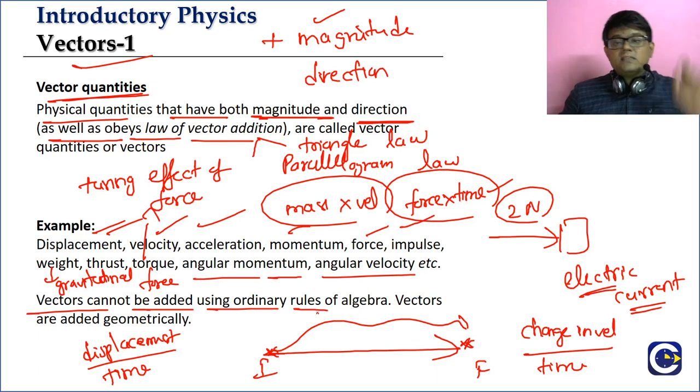In the mass case, what have we done? 2 plus 3, like that is what we call the ordinary rules of algebra. Those rules cannot be applied to vectors. If a 5 Newton force is there and I am applying another 5 Newton force, can you straight away say that the total force is 5 plus 5, 10?